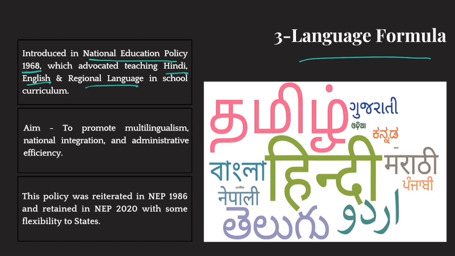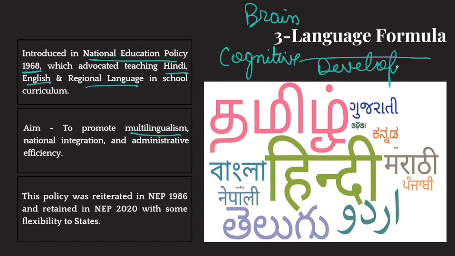Okay. The idea behind it was to promote multilingualism because they say that when you teach multiple languages to young kids, their brain development, or we call it cognitive development, is very high. Okay. So when you teach your kids at a very young age to be multilingual, well, it's beneficial for their cognitive development or brain development. So it's good for the kids.